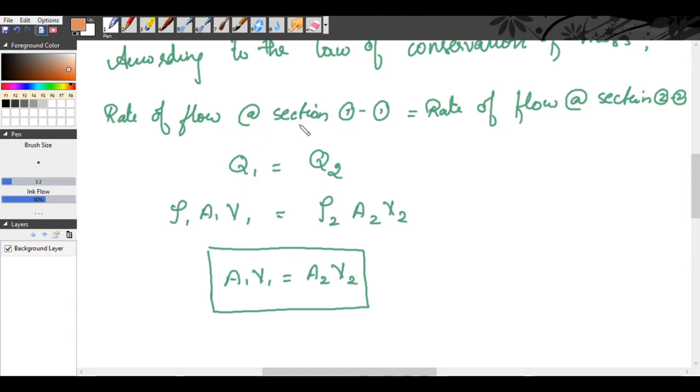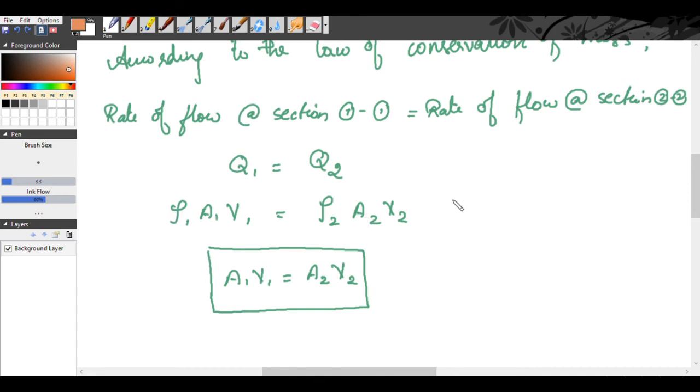The quantity of fluid flowing at section 1 is nothing but Q1, the rate of flow or discharge. Q1 is equal to Q2. So it is the mass, by the law of conservation of mass: rho A V. So rho 1 A1 V1 is equal to rho 2 A2 V2.